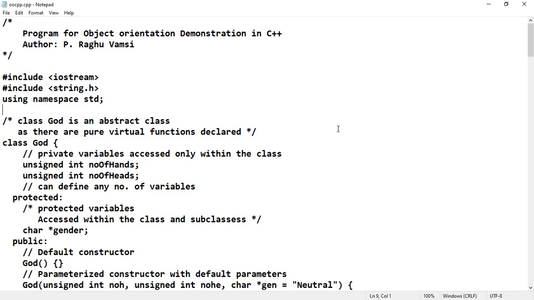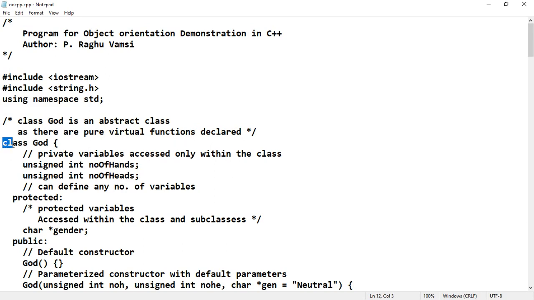So this is the way how duplicate copying of the functions into the subclasses from the superclasses can be avoided. While coming to the pure virtual functions, they are the functions which are initialized to 0, that we will see in this particular class. So the class God is an abstract class, as there are pure virtual functions declared.